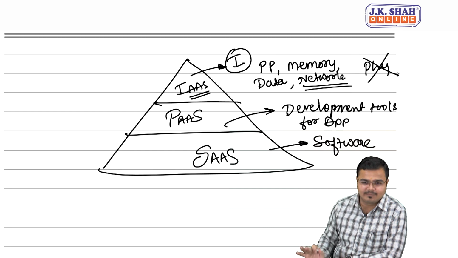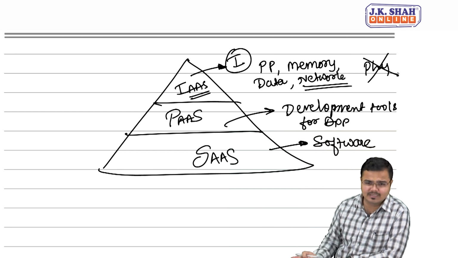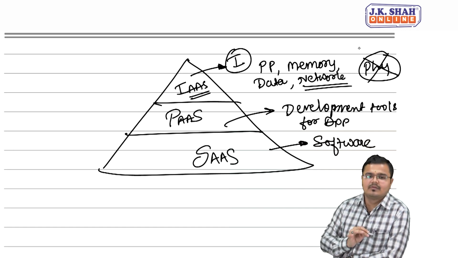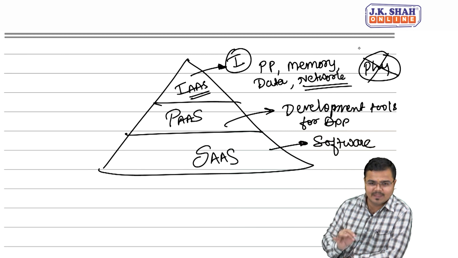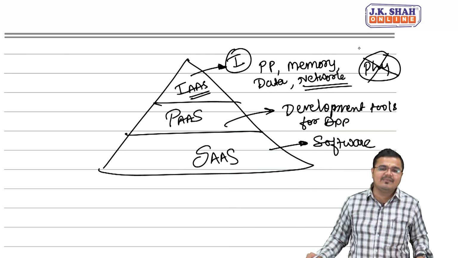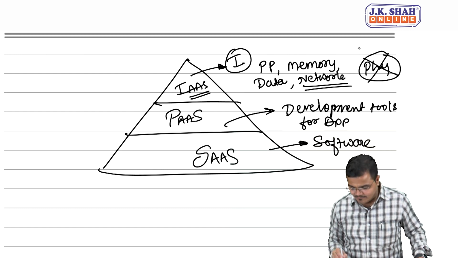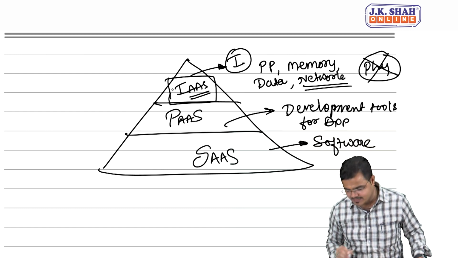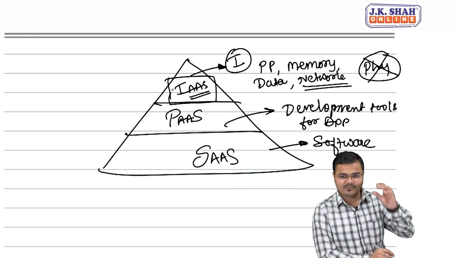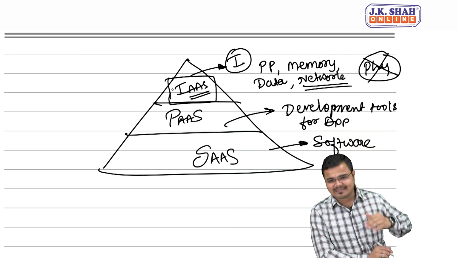Entire services are theirs, I do not require to manage anything. The reason being very simple: somebody else is providing me the services. Now, processing power, memory, data, network, when anyone provides these, that kind of model is called infrastructure as a service. Called as what, people? Infrastructure as a service. Let's take a very simple example.